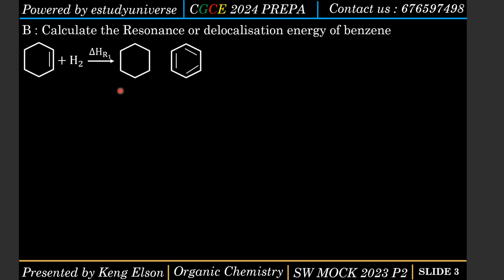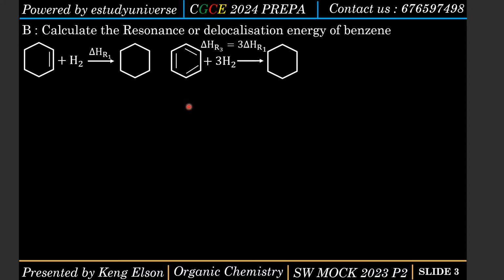Now let's consider hydrogenating the Kekulé structure of benzene. We take the Kekulé structure of benzene and add 3 hydrogen molecules to it. We are still going to have cyclohexane. The enthalpy change accompanying this reaction, we saw, is 3 times the enthalpy change accompanying the first reaction.